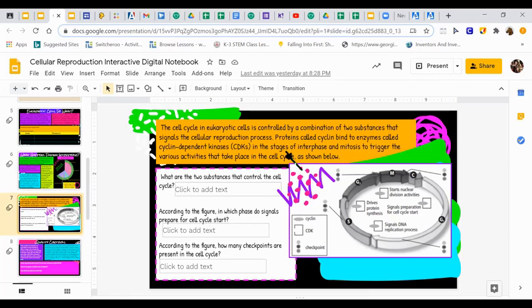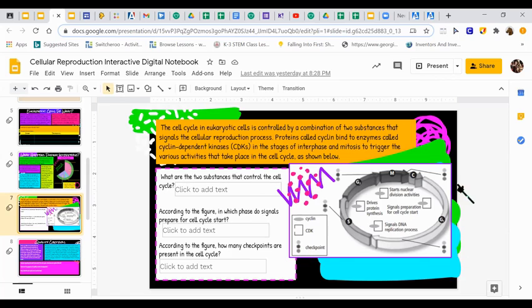So tell me what the two substances are. It says right here. And according to the figure, in which phase do signals prepare? So you're going to look here, and according to the figure, how many checkpoints are there, which is really cool.